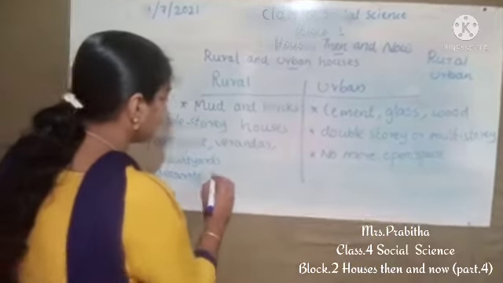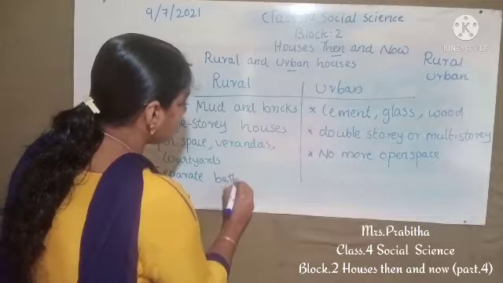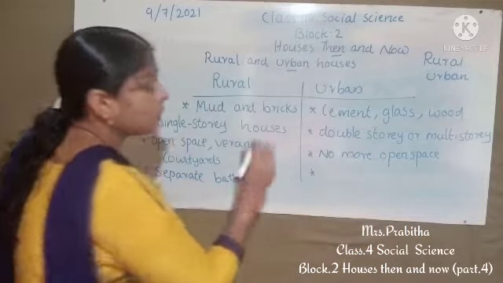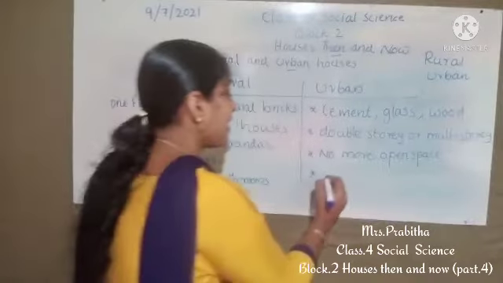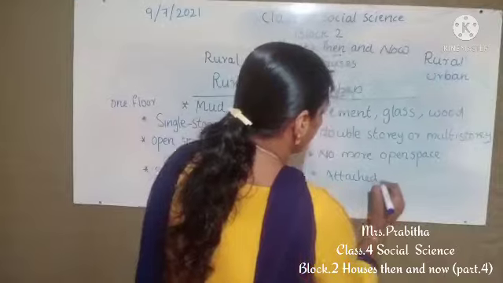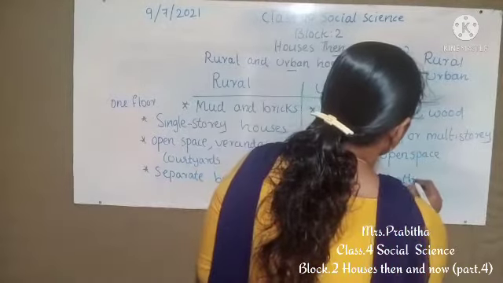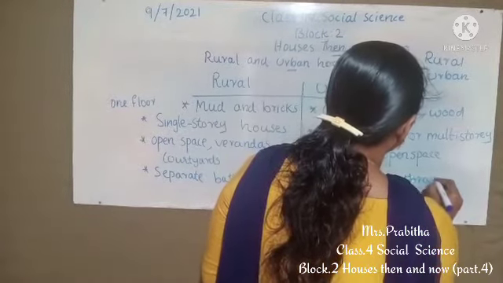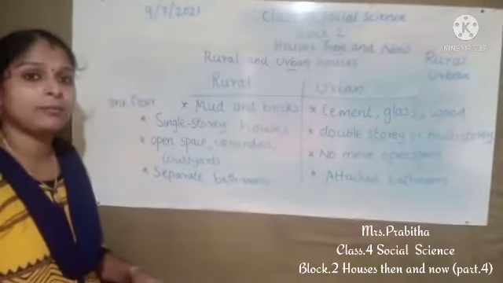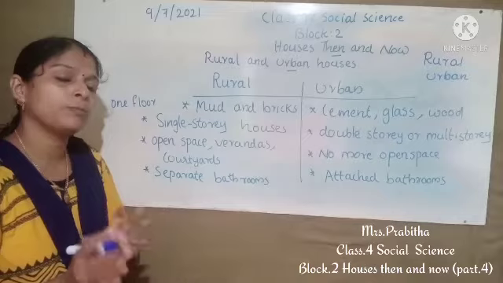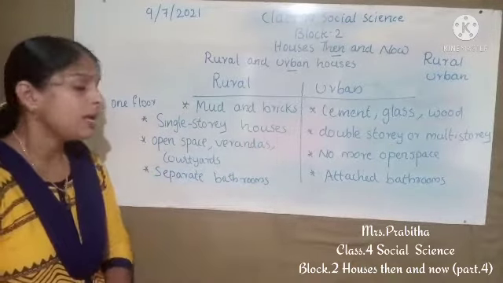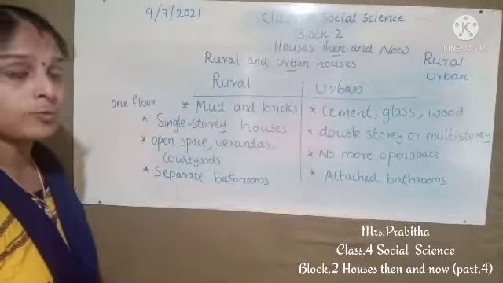But in the case of multi-story buildings we can find that attached bathrooms will be there in the urban area. That means each room in the multi-story building has a bathroom, right? And here separate bathrooms will be there.